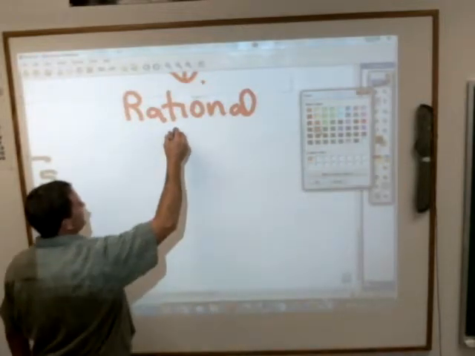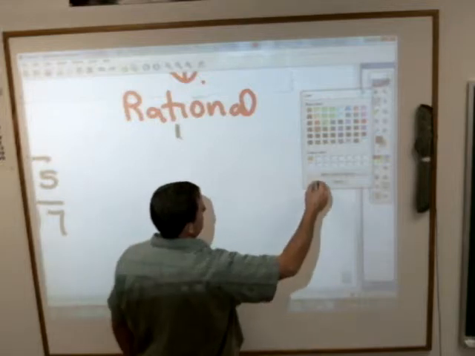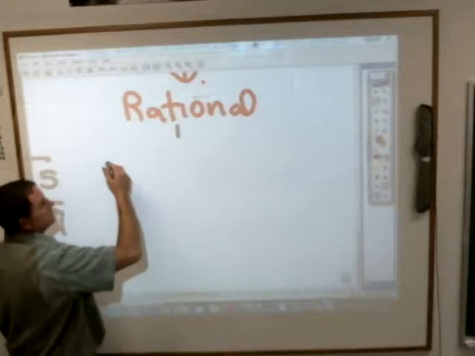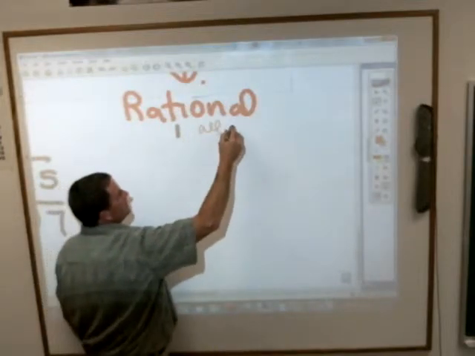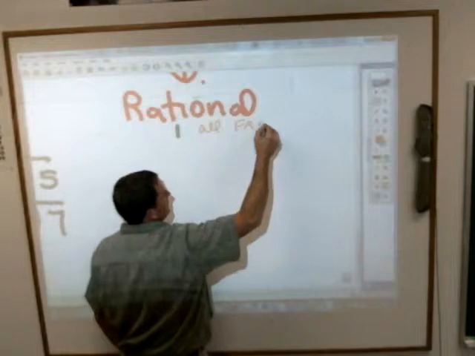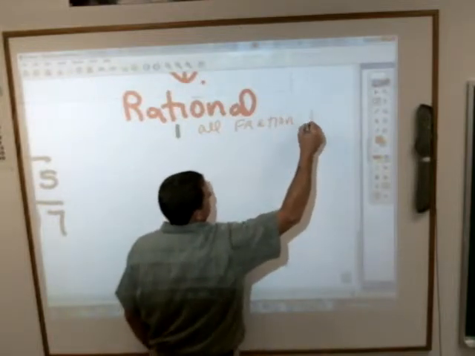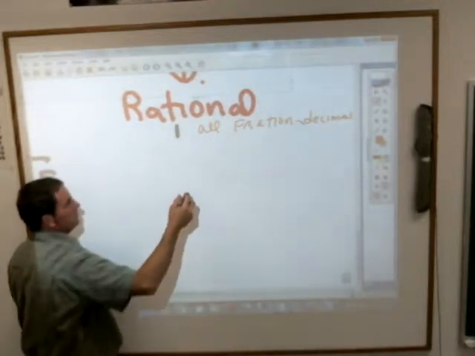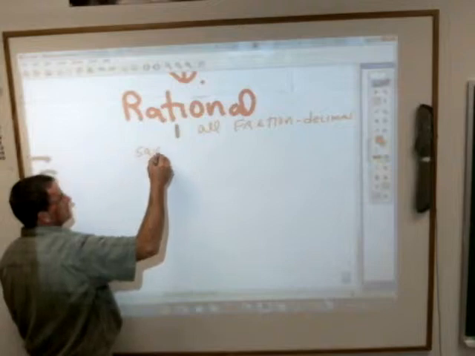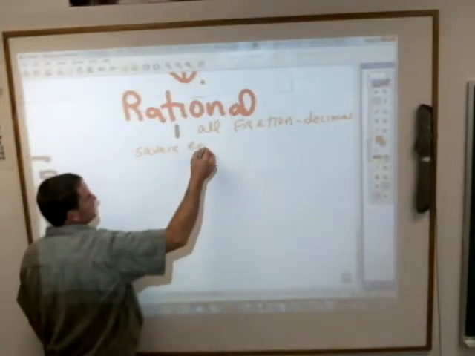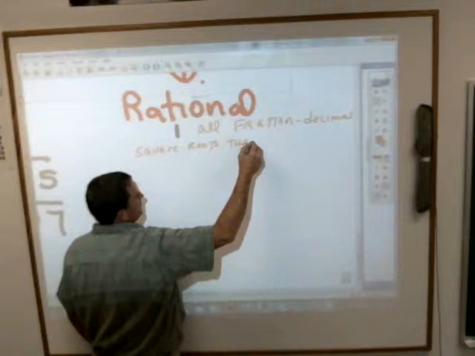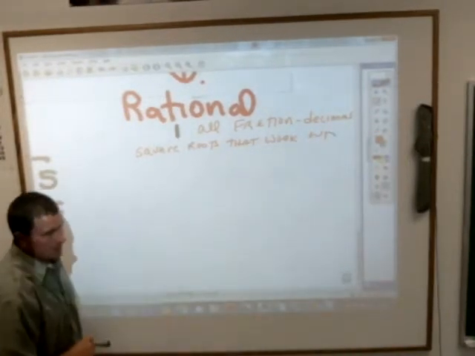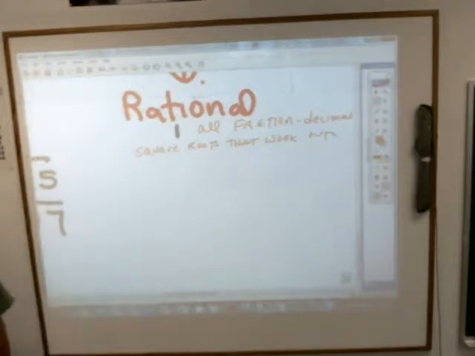Rational numbers are all numbers that work out: all fractions, decimals, any number really that you know, square roots that work out. Any number that you could give me that wasn't pi or a square root of something is a rational number.